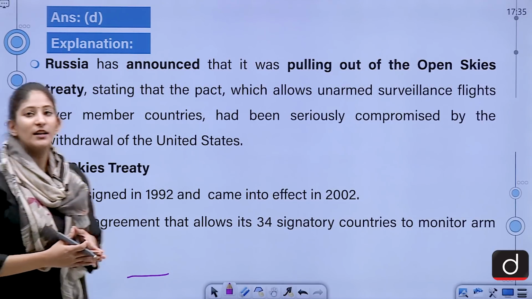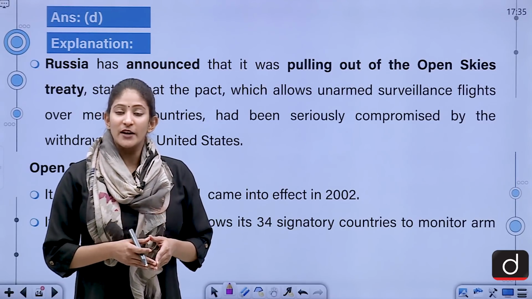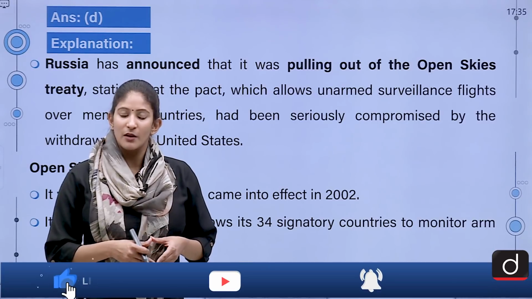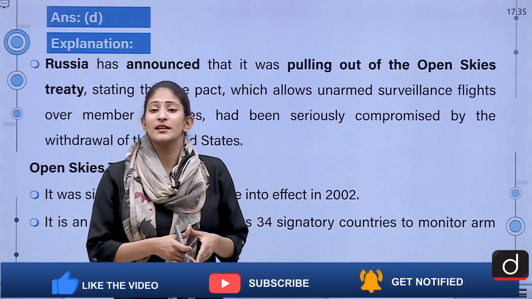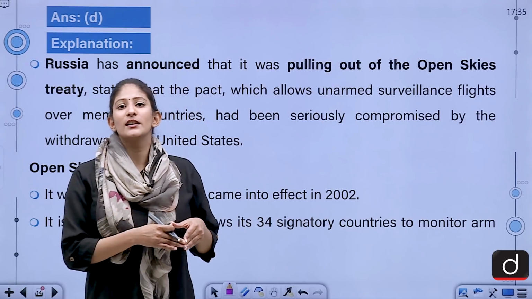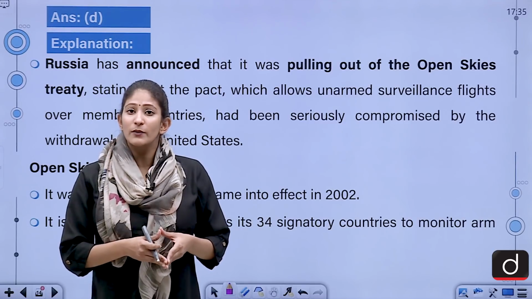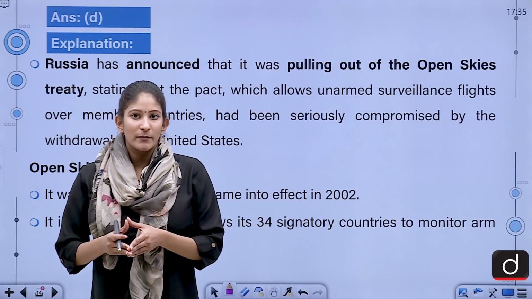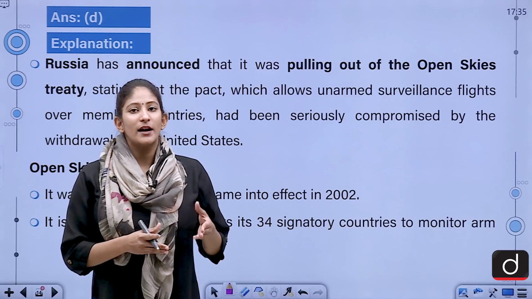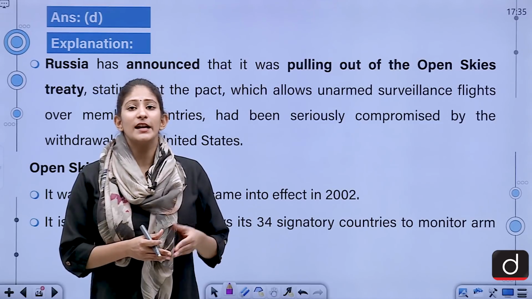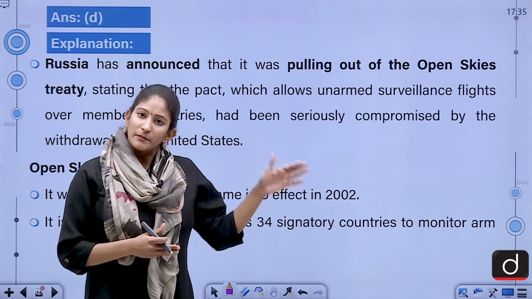If we talk about the concept of Open Skies Treaty, it was in the year 1955 when President Eisenhower proposed this concept, that the flying aircrafts will be fitted with sensors in order to look for some kind of military equipment or any artillery throughout the area of the parties involved. That means they will collect reconnaissance, they will collect intelligence about the equipments.